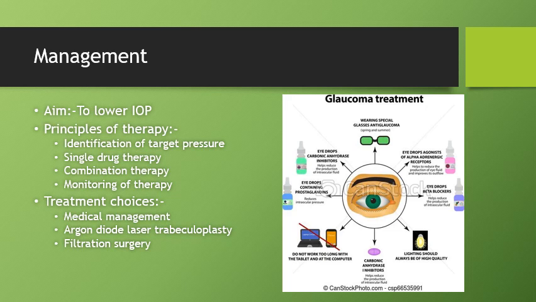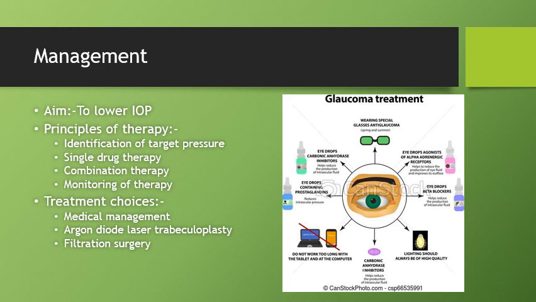The next group of drugs are the adrenergic agonists, and their mode of action is decreasing aqueous formation by constricting the ciliary blood vessels and increasing the uveoscleral outflow by an increase in prostaglandin synthesis. The most commonly used adrenergic agonists are the alpha-2 selective agonists, which are apraclonidine and brimonidine. Other drugs include epinephrine, dipivefrine, and phenylephrine.